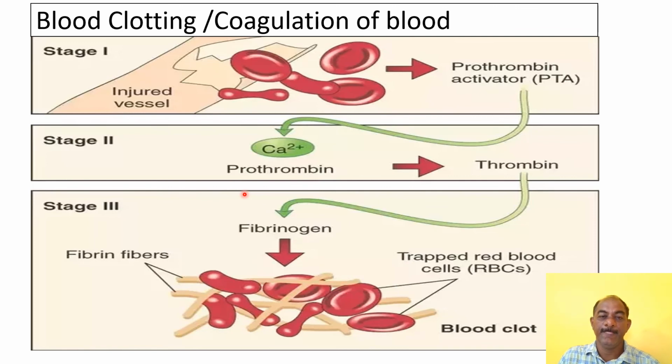Blood and the composition of blood are already studied. Next is the heart: the different structures of the heart, external view, internal view, dorsal view, ventral view, as well as the internal structure of the heart and the conducting system of the heart, which will be studied in the next lecture. So thank you.